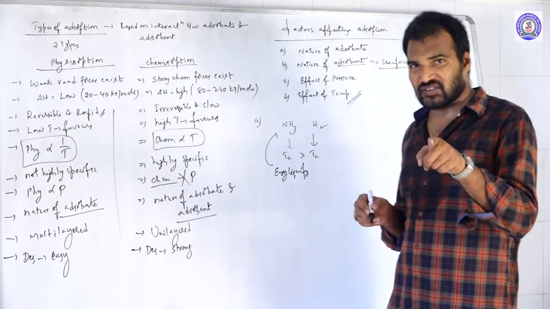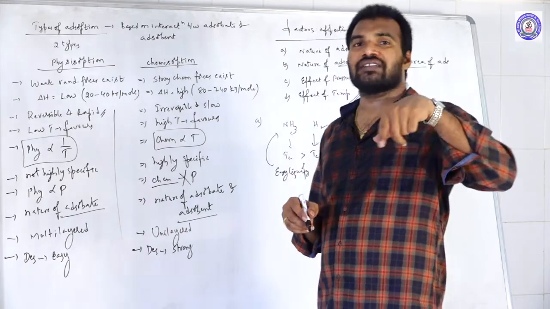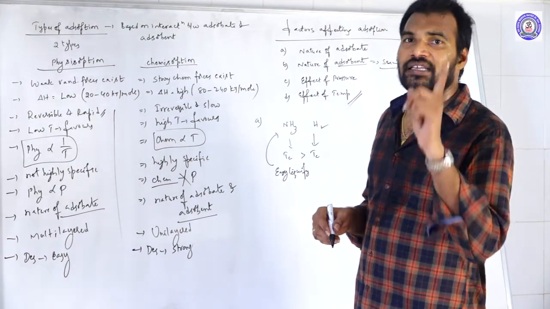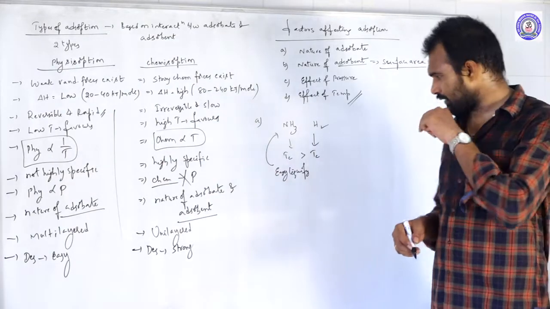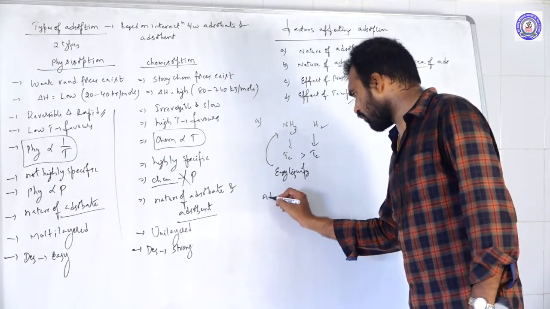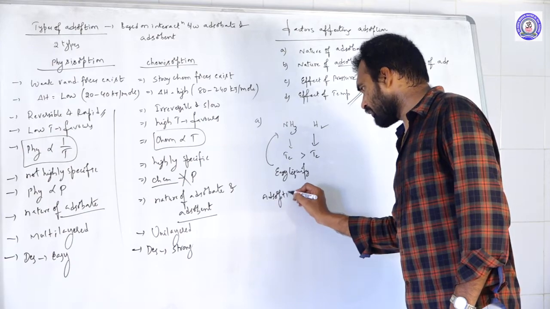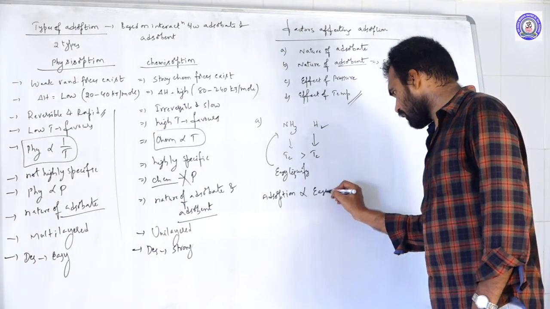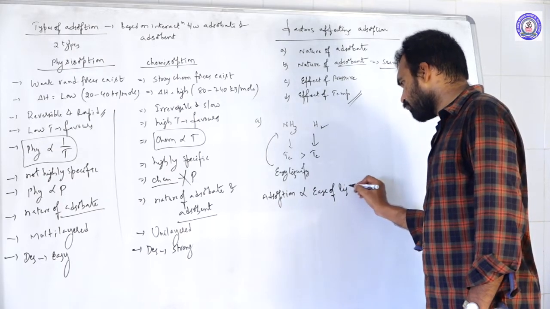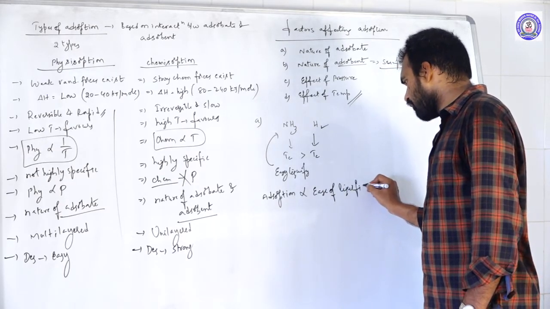So the gases which can easily be liquefied can accumulate more than others. So simply say that adsorption of gases is directly proportional to ease of liquefaction.